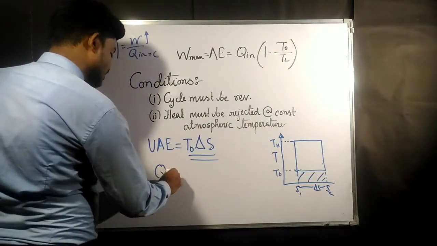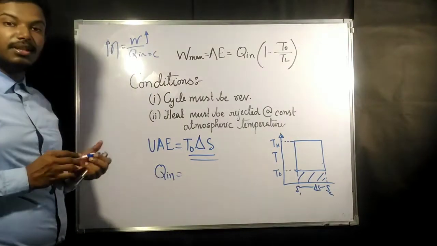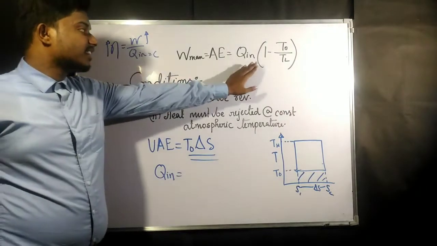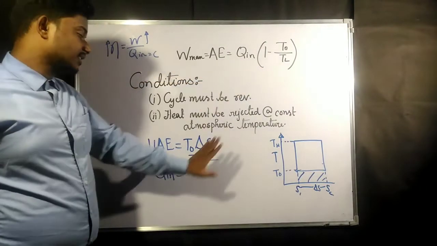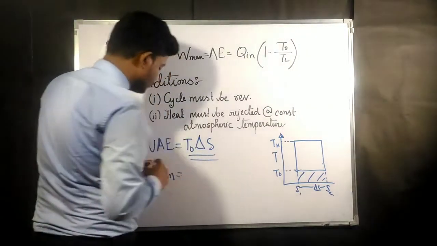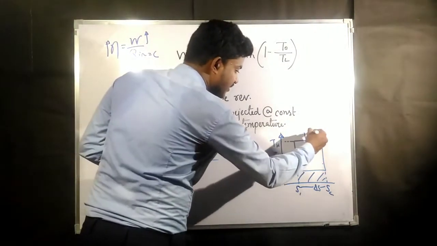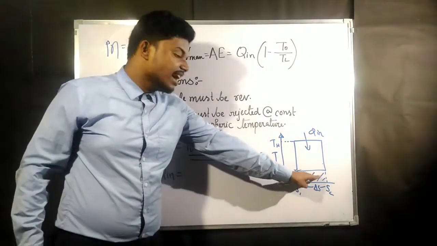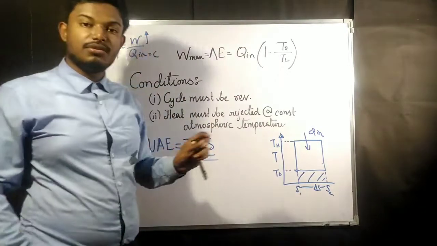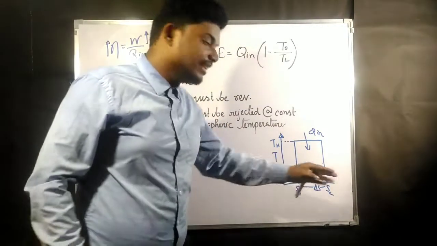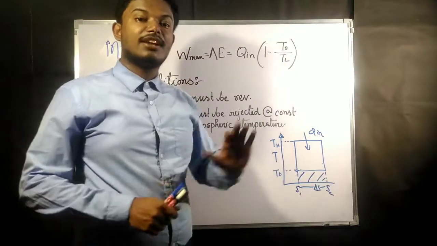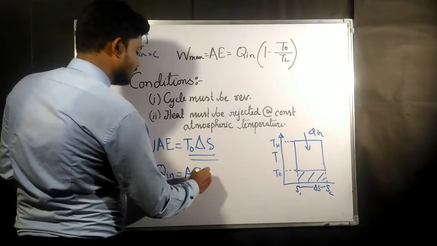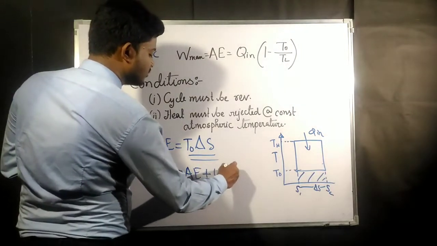Now Q in must be the summation of unavailable energy and available energy. What is the available energy here? This is the available energy. Q in is the amount of heat which you are giving, and from that this is the unavailable energy which we are rejecting. The unavailable energy is something which cannot be converted to work. So Q in must be equal to available energy plus unavailable energy.